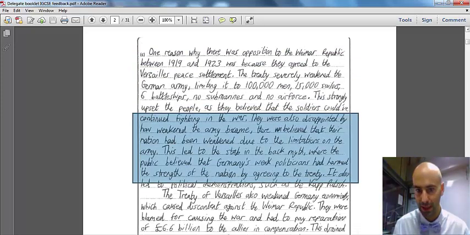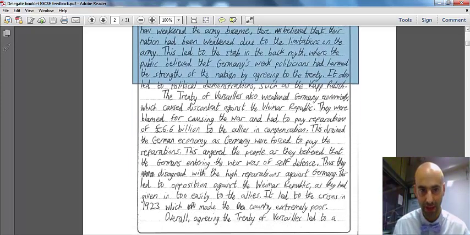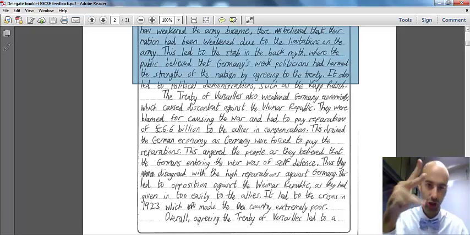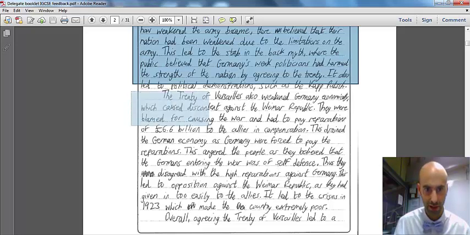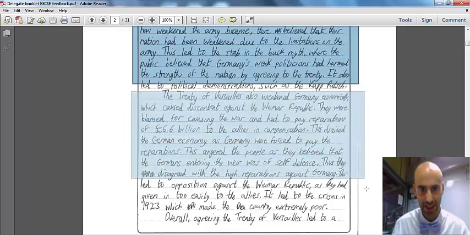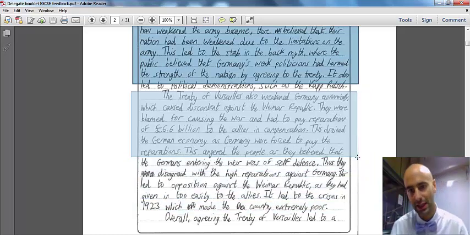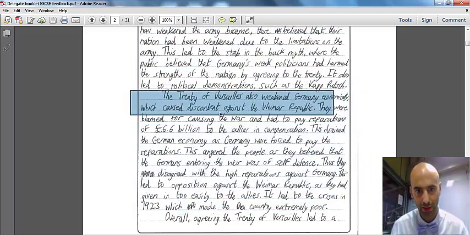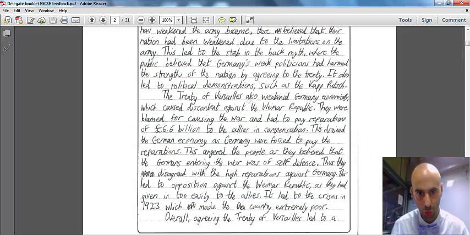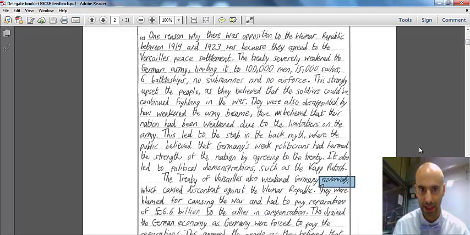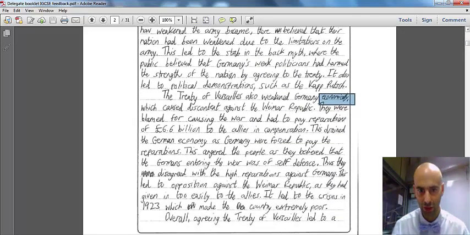They then replicate that for their second factor, because you need one factor linked to another and then a conclusion which shows how those outcomes combine. Our second factor is the Treaty of Versailles weakened Germany economically. So now they're looking at the economic impacts which caused the discontent in the Weimar Republic between 1919 and 1923. So economic factors, we have political to get us going up here, and then we have the economic factors.